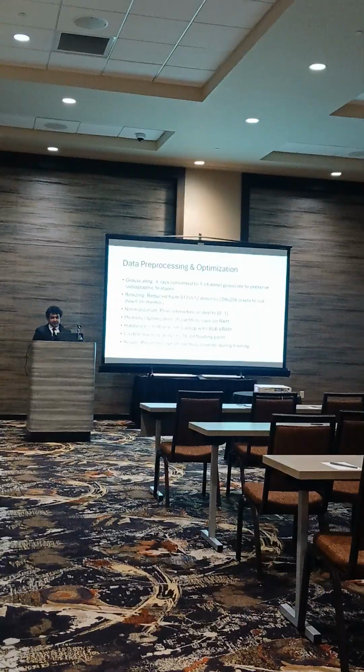Data preprocessing and optimization. Because the research emphasizes efficiency, our preprocessing pipeline had to be highly optimized. We conducted our experiments on a consumer laptop with 8 gigabytes of RAM, to simulate real-world hardware limits. We converted the images to grayscale and resized them from 512 by 512 pixels down to 256 by 256 to cut down on memory. The most critical step was a memory optimization technique where we cast the data set to float16 precision instead of float32 to save a lot of memory. Essentially this cut our RAM footprint in half, allowing us to process 7,000 images seamlessly.